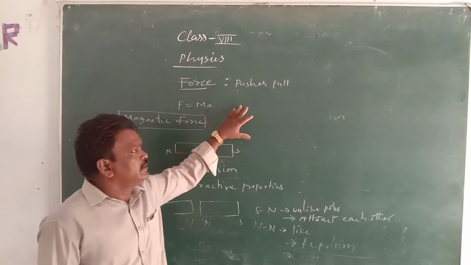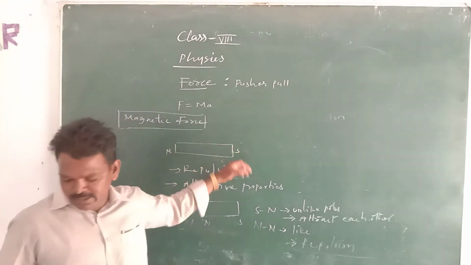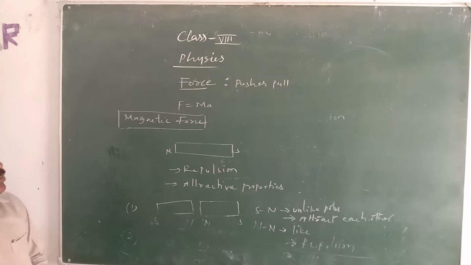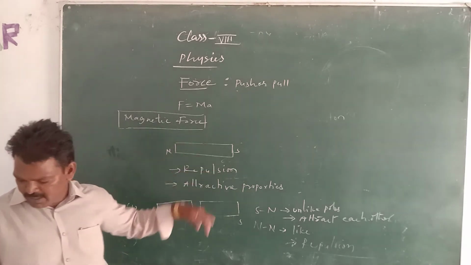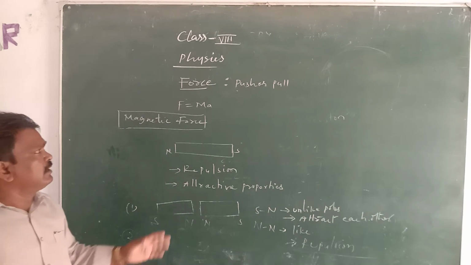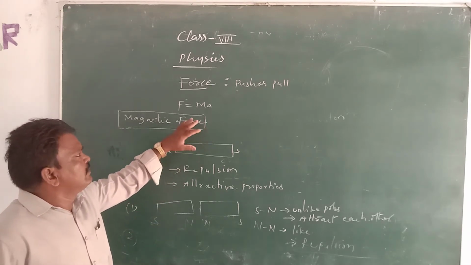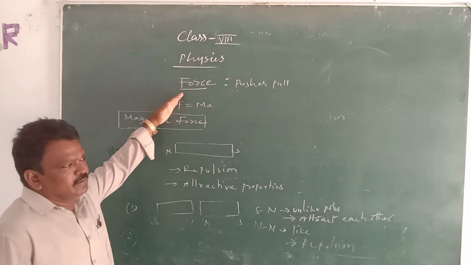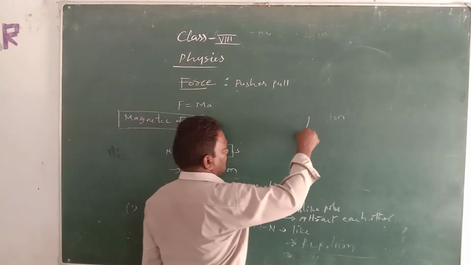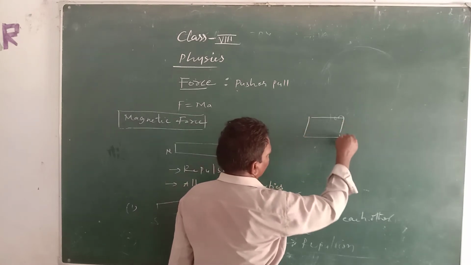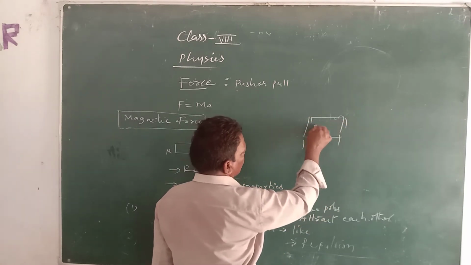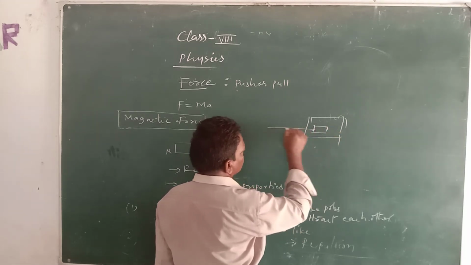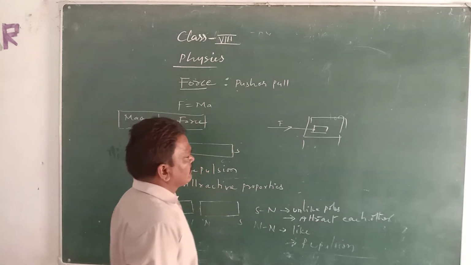Push and pull can change the orientation and direction of the body, which can change its state, and makes it move from one place to another in a straight line or any other way. For example, the body will move exactly when the force is applied in the same direction. For example, consider a block of wood on a table. If you apply the force in this direction, the force will be applied.